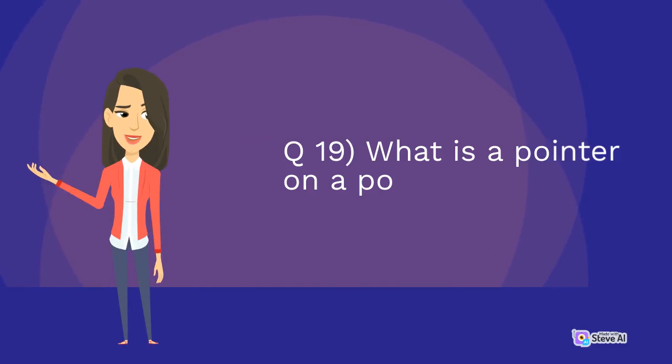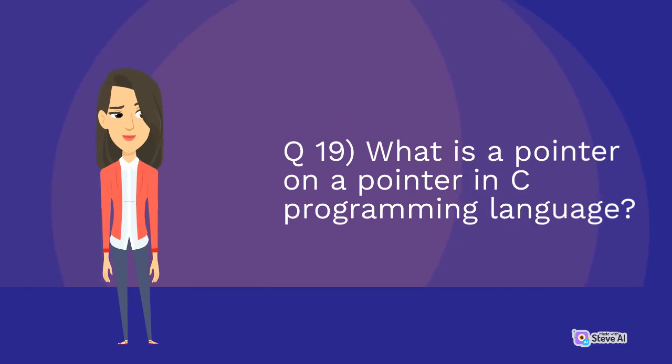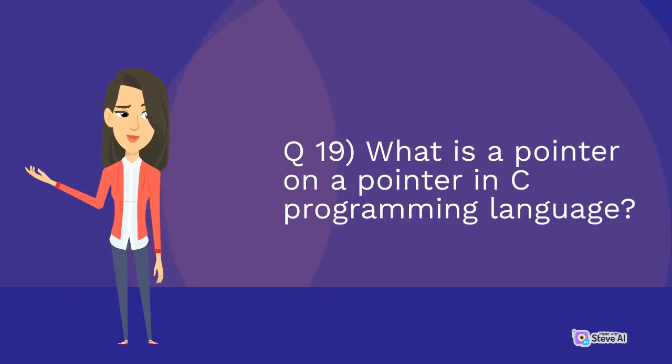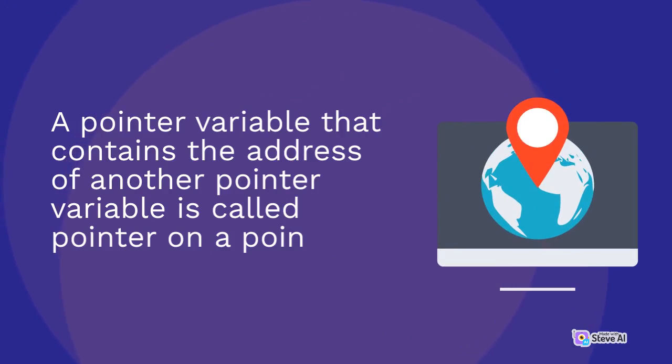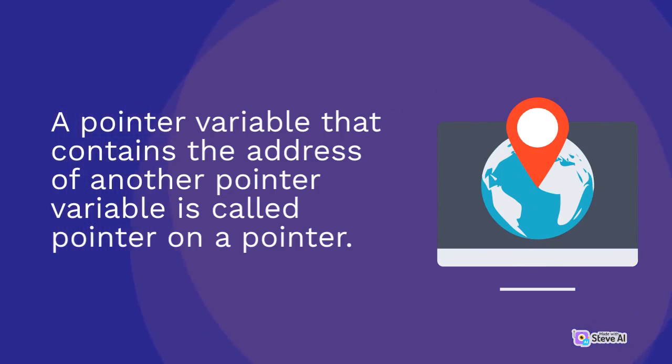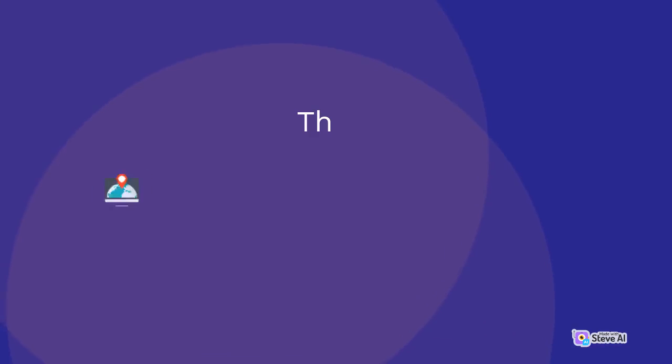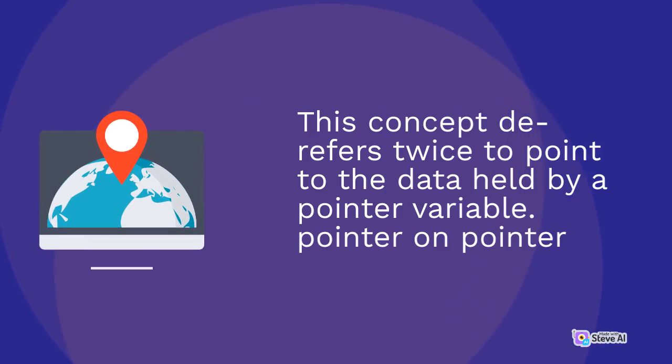Q19. What is a pointer to a pointer in C programming language? A pointer variable that contains the address of another pointer variable is called a pointer to a pointer. This concept refers twice to point to the data held by a pointer variable.